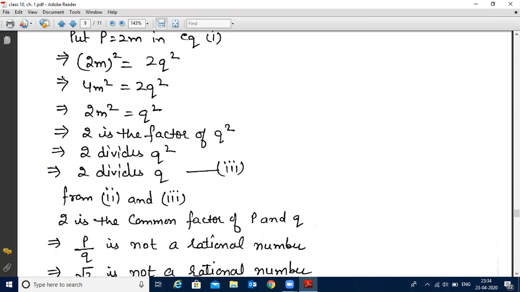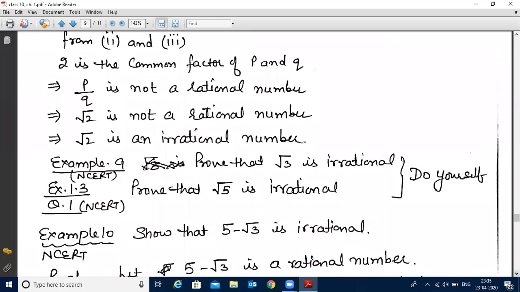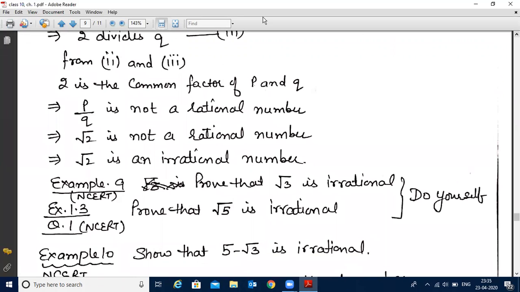So root 2 is not a rational number. That means if it is not rational, then it will come under the category of irrational numbers. So we have proved that root 2 is an irrational number. Similarly, you can prove that root 3 is irrational and root 5 is irrational. These questions you have to do yourself for your practice.